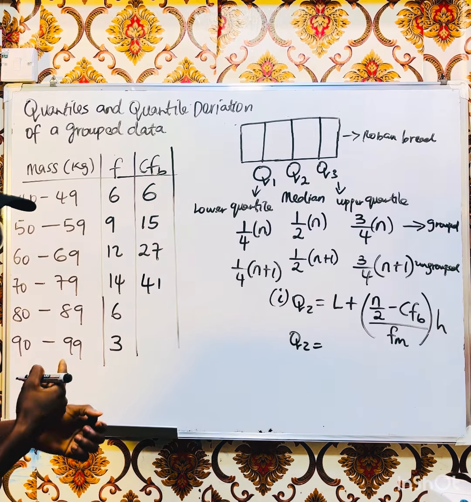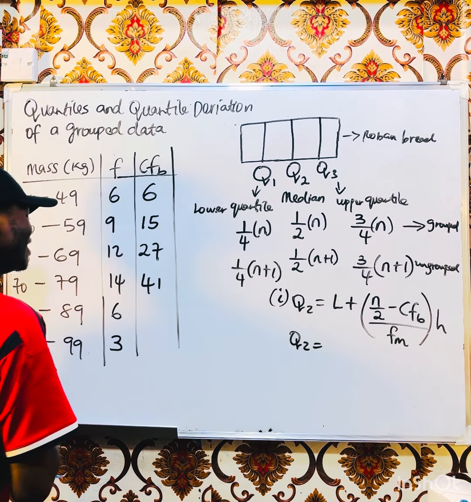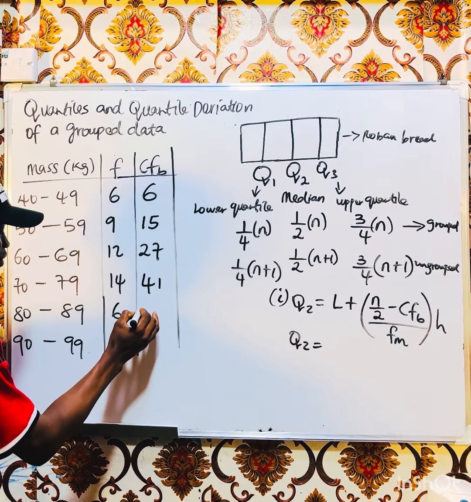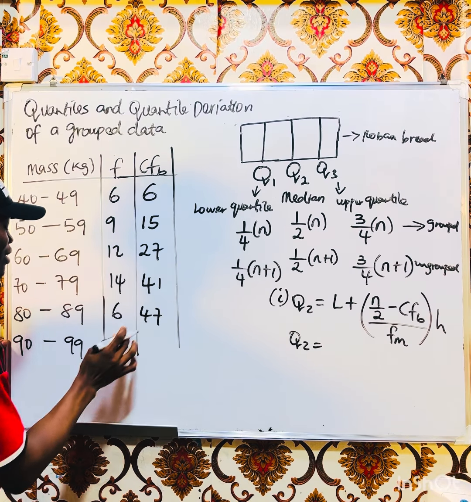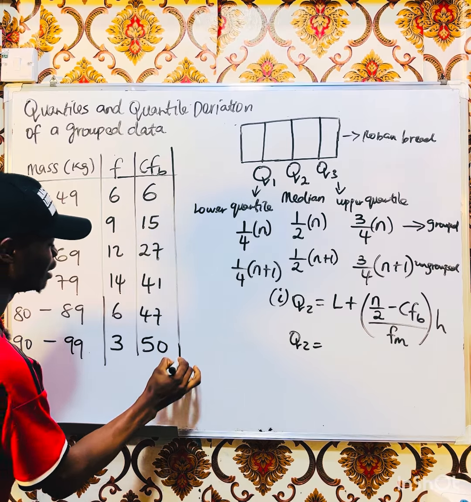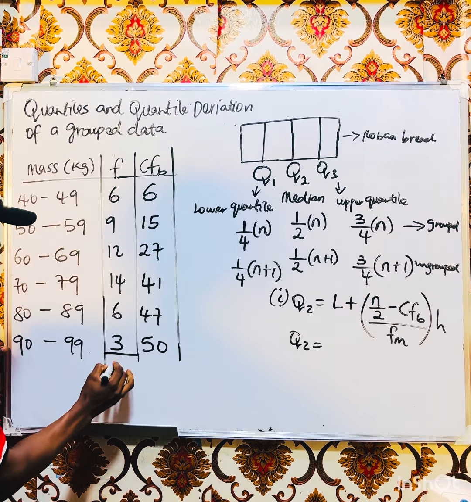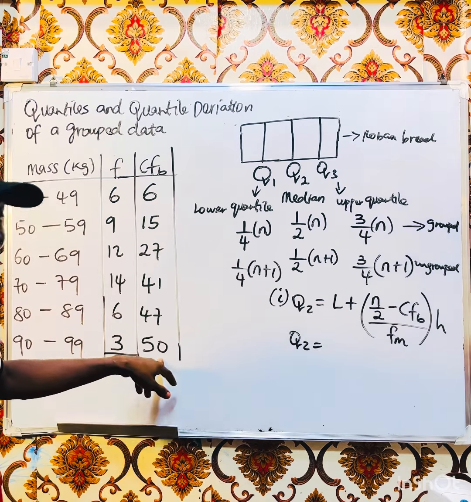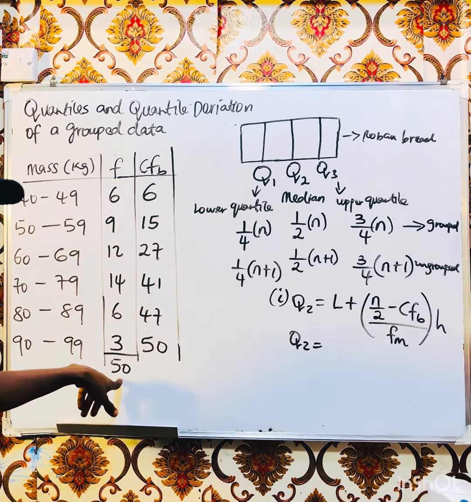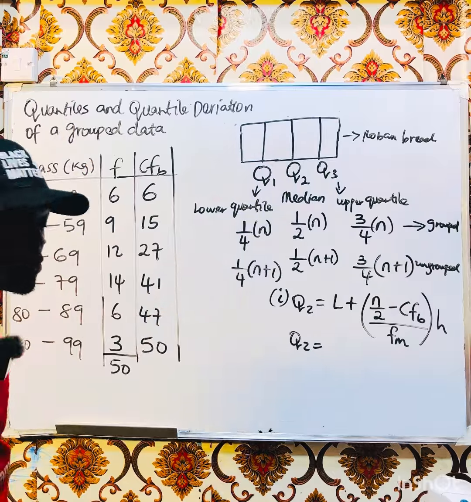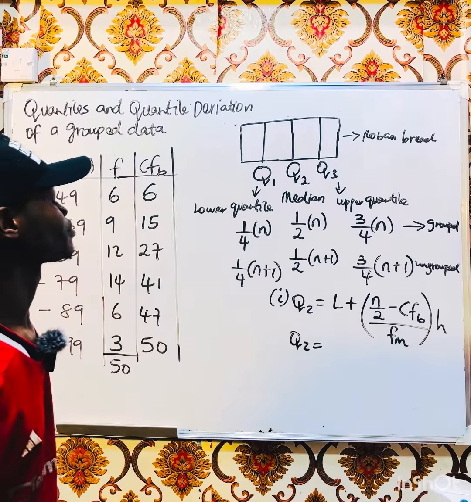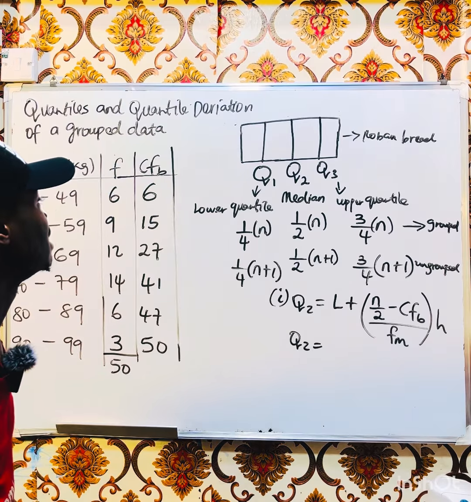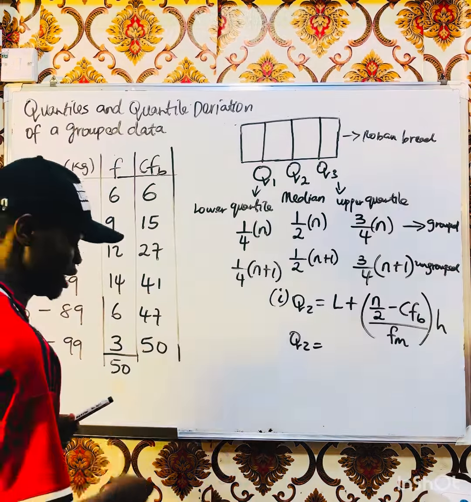You want me to put wrong answer here? So 41, right? So we are going to be having 41 plus this will give us 47. 47 plus this will give us 50. So this shows me that the sum of my frequency will also be 50, because the last number of the cumulative frequency must be equal to the total sum of all the frequencies. That's good. So in this table again we are going to create our class boundary, right?